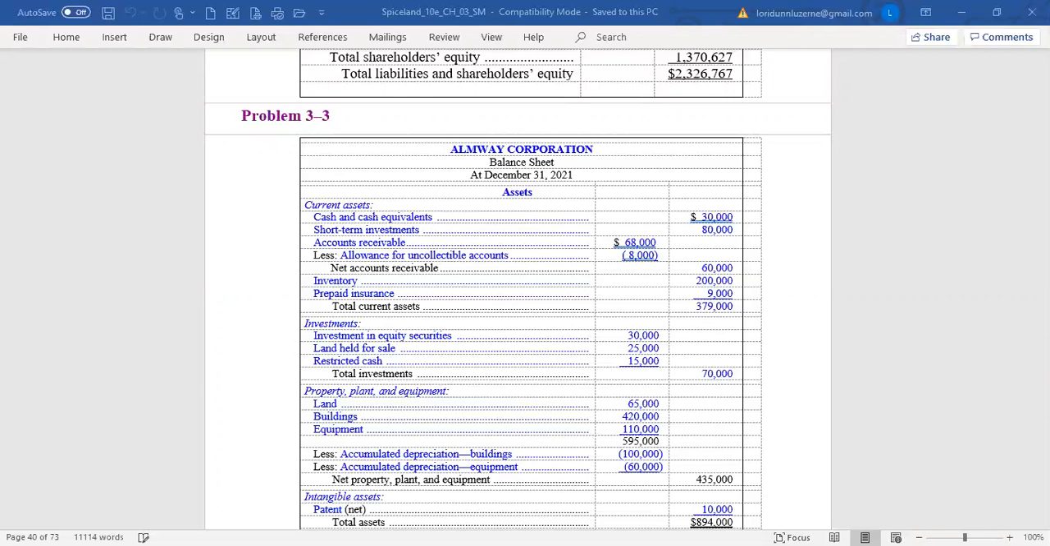The 60,000 balance in accounts receivable already has 8,000 of allowance for uncollectible accounts subtracted from it, so you want to note that. The original balance of accounts receivable is 68,000, and then there's the allowance for uncollectible accounts of 8,000. The common stock account represents 100,000 shares of no par value common stock issued and outstanding. The corporation has 5,000 shares authorized, so we have to include that on our balance sheet.